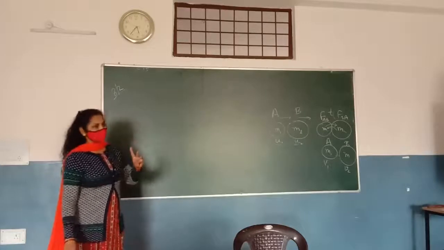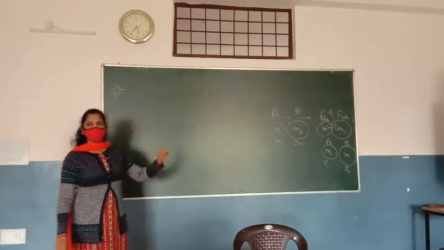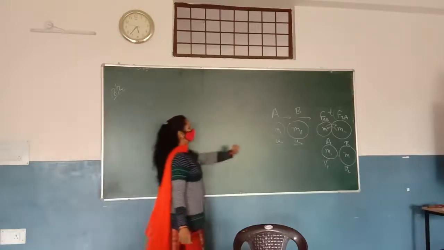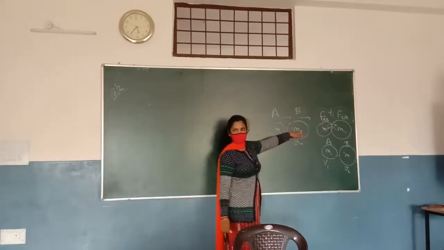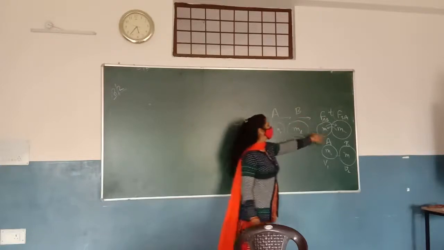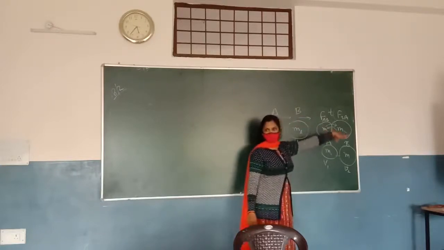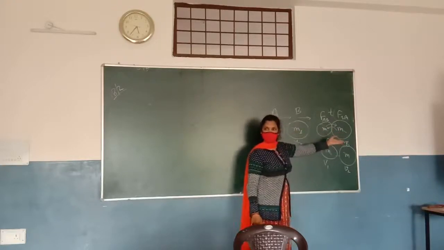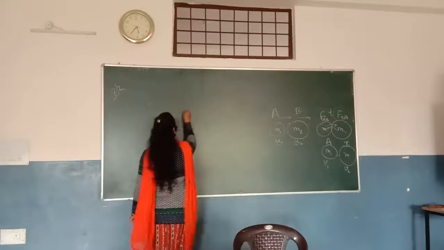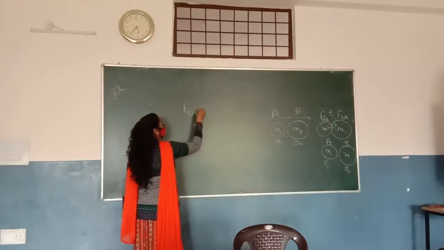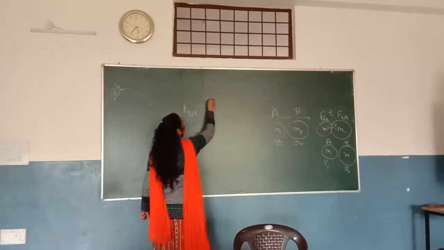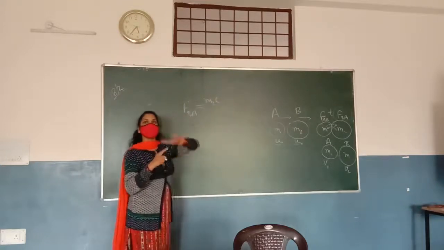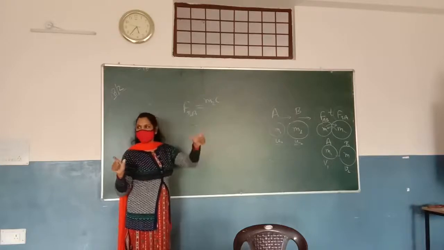According to Newton's second law, we know that the rate of change of momentum is directly proportional to the force applied. So the velocity of the body having the mass m2 changes due to the force applied by A on B. Isn't it? A applied force on B, that is why there is a change in the velocity of B. So we can say that the force applied by A on B is equal to the change in momentum of the object B. Because A applies some force over B, the velocity of B is going to change.